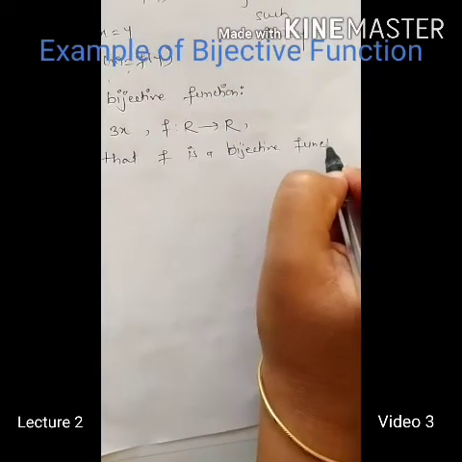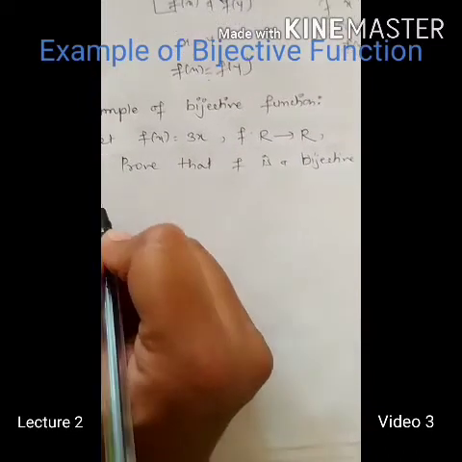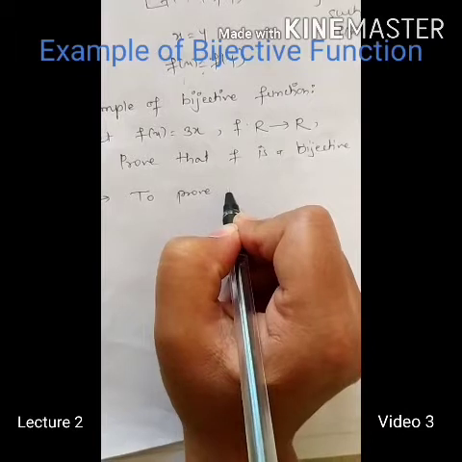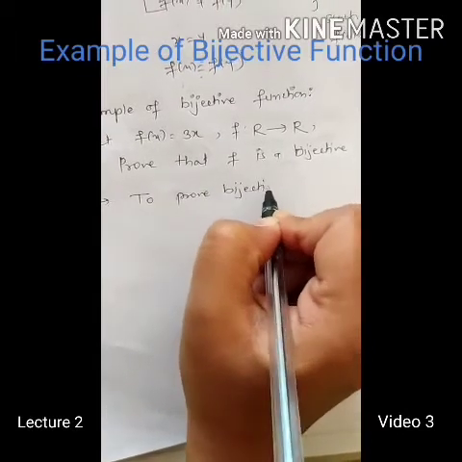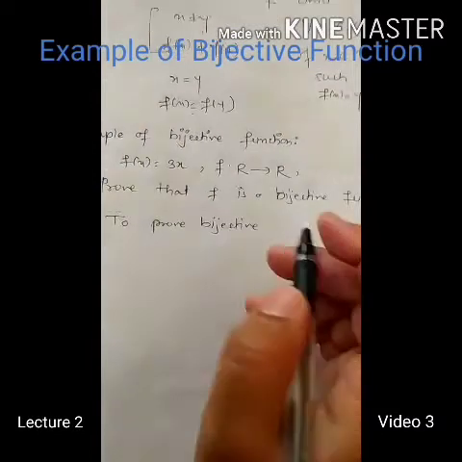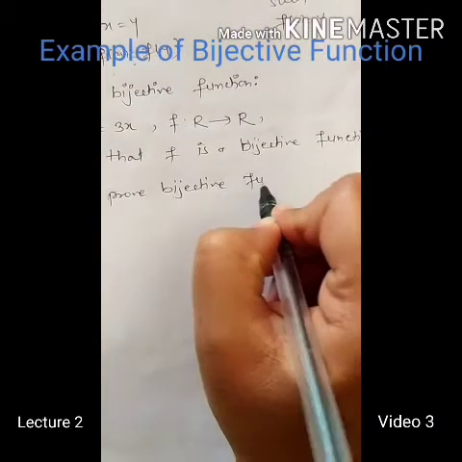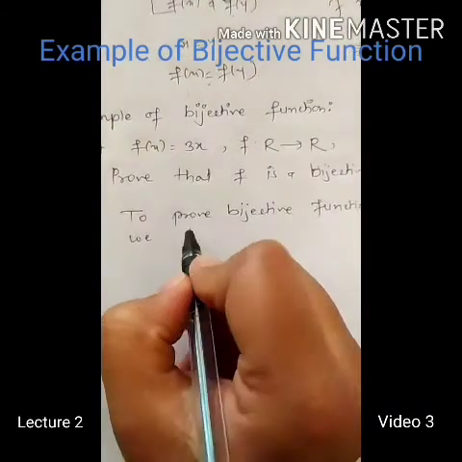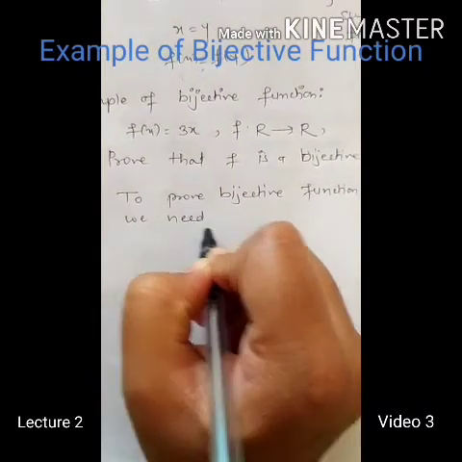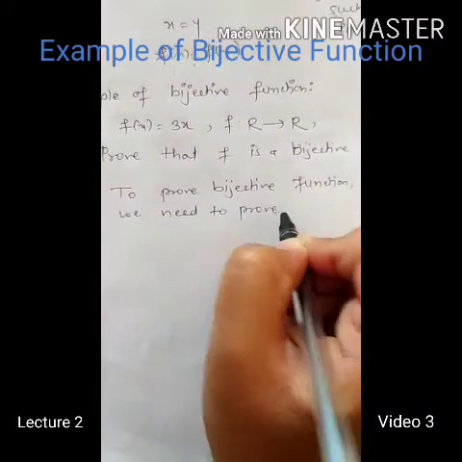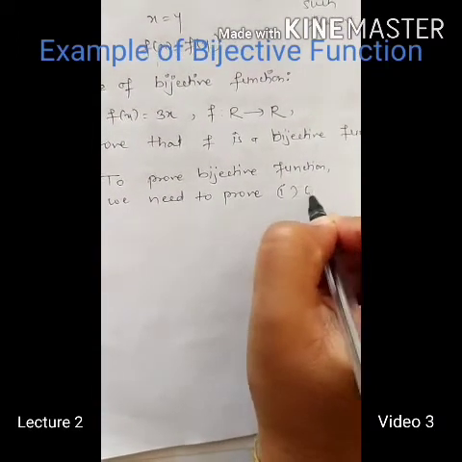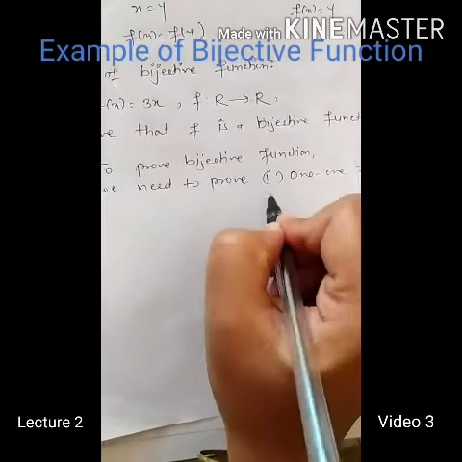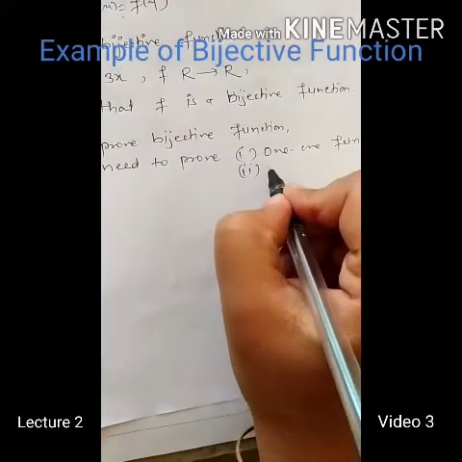Now, to prove a bijective function, we need to prove first the 1-1 function and second the onto function.